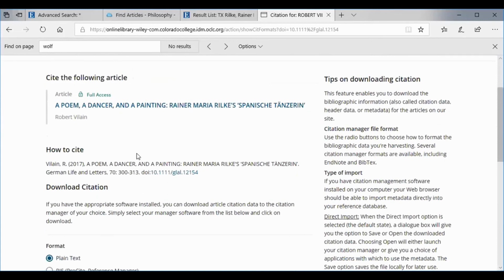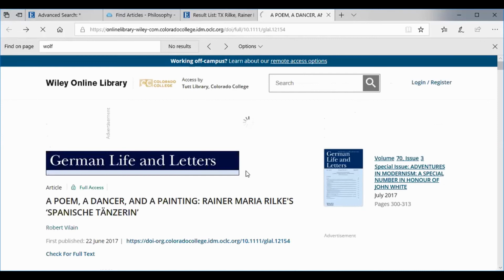Sometimes it'll say, do you want to use Chicago? Do you want to use APA? Do you want to use MLA? Because there's different citation styles. But you can cut and paste these citation styles. And that was under the tool aspect in this database.